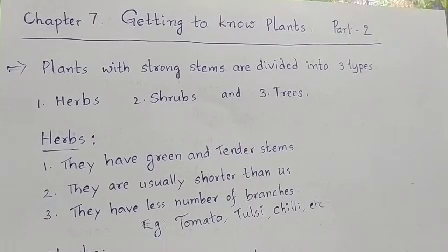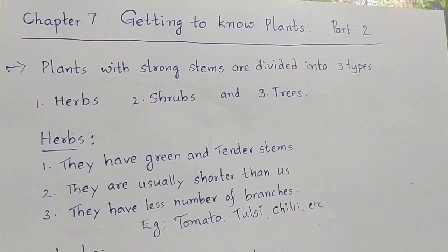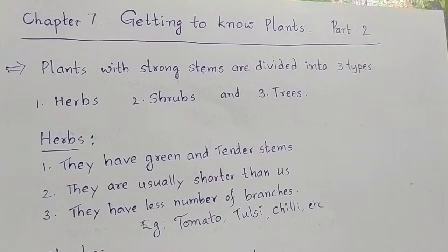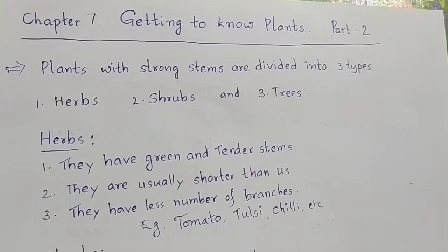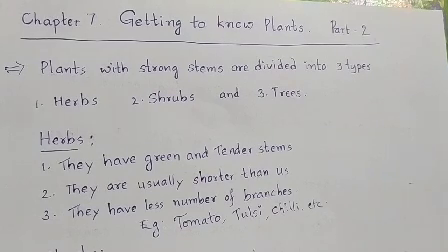If you hit a herb, you will not get hurt. The herb only will get hurt. So it is tender. Okay. If you hit a tree, you will get hurt, because the stem of the tree is not tender, whereas the stem of the herb is tender. So herbs have green and tender stems, and herbs generally are shorter. They do not grow much height. They are usually shorter than our height.